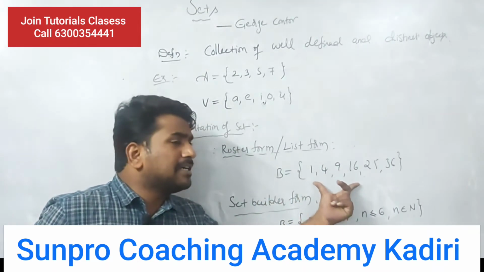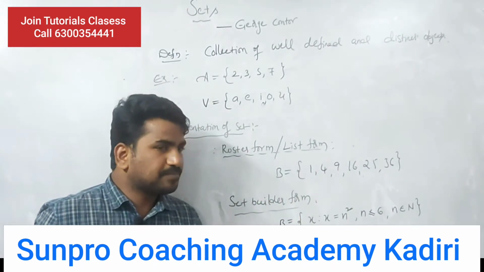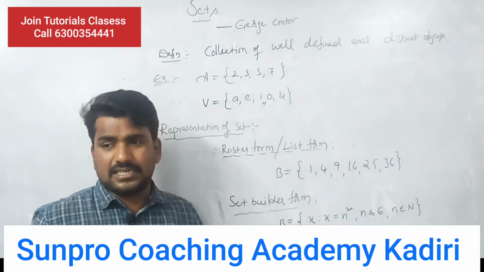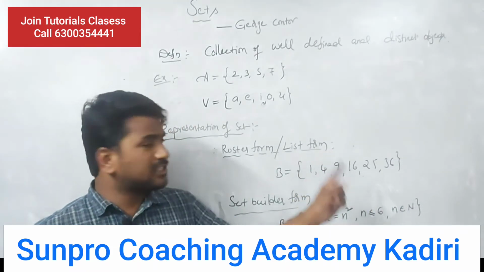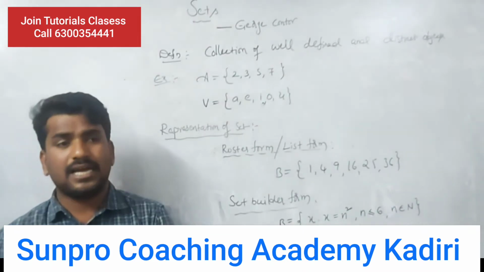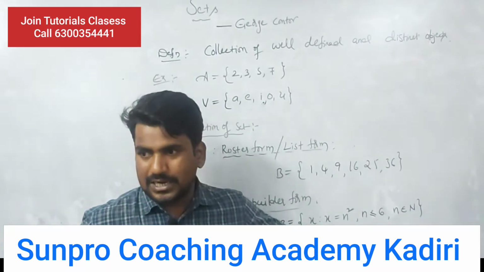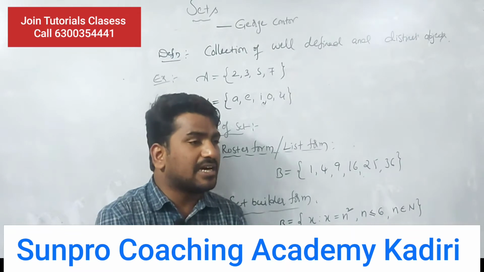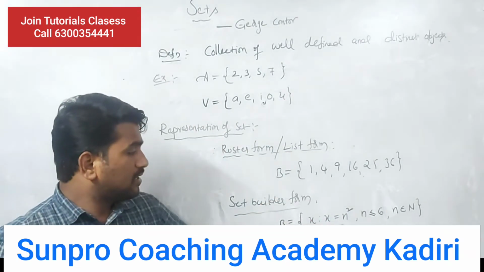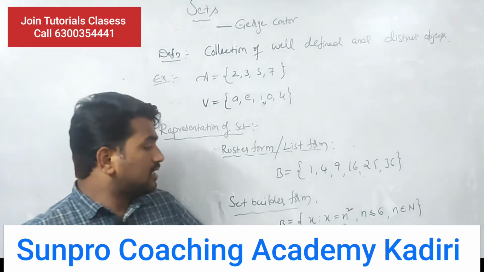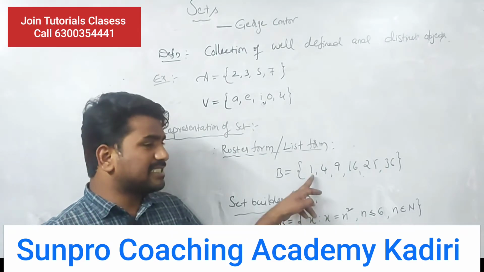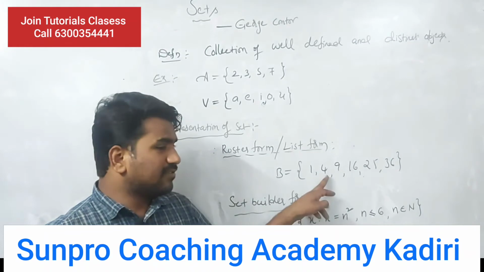Every element is represented with x here. X is equal to n square, n is less than or equal to 6, and we take n values as natural numbers. First take n as 1: 1 square is 1. 2 square is 4.